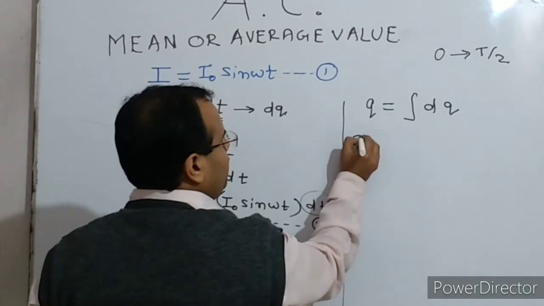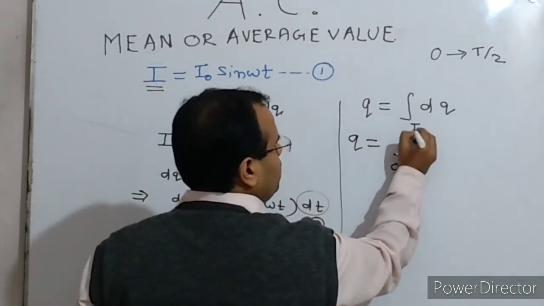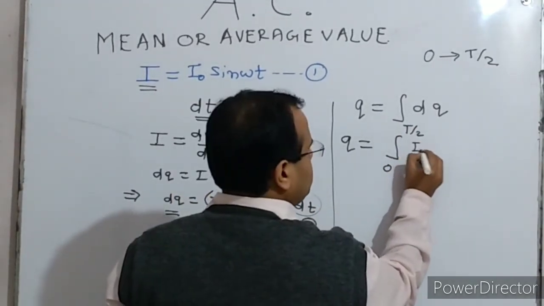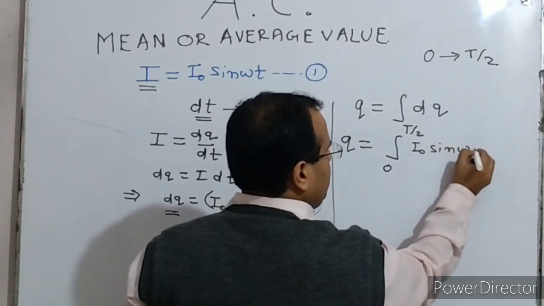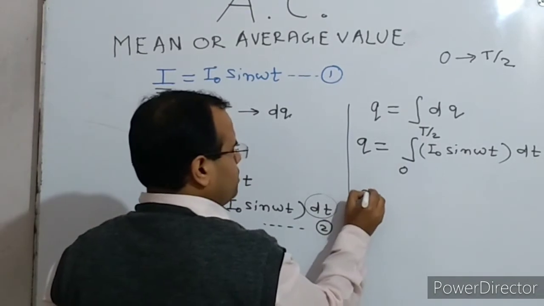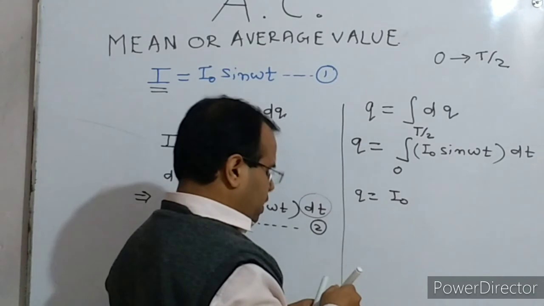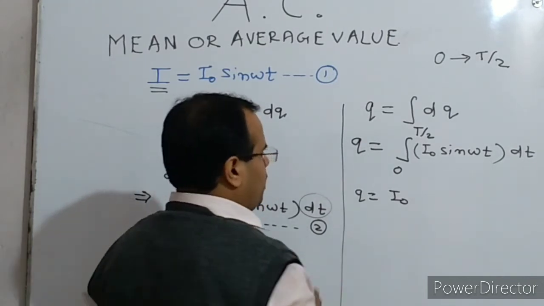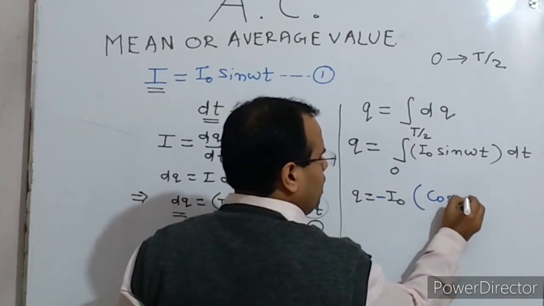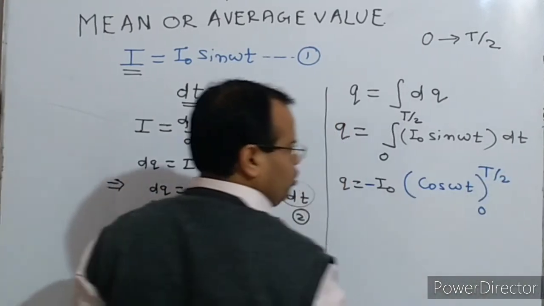Now when we write this, we can write Q is equal to integration from 0 to capital T by 2, and the dq value is I naught sine omega t dt. And we can write it as Q is equal to I naught, which is constant and which we have taken outside, and the integration of sine omega t would be minus cos omega t, with limits 0 to capital T by 2.